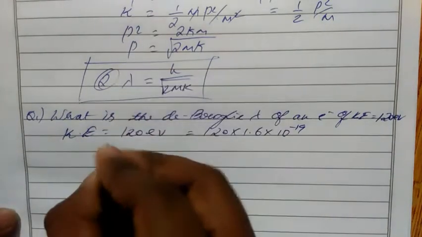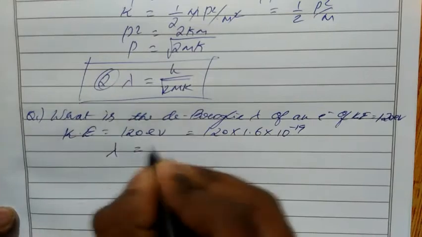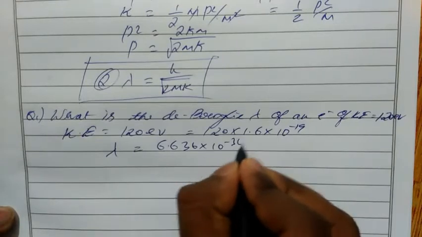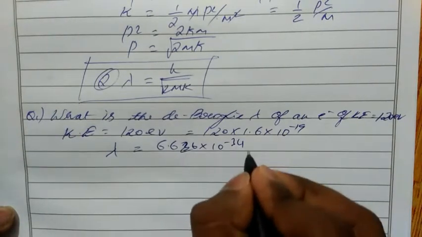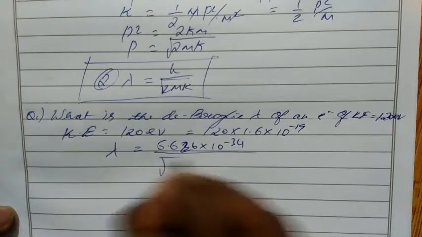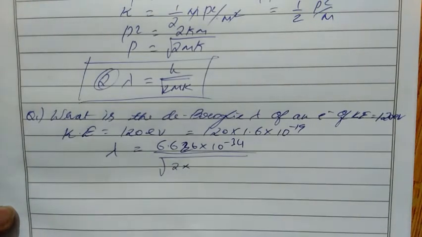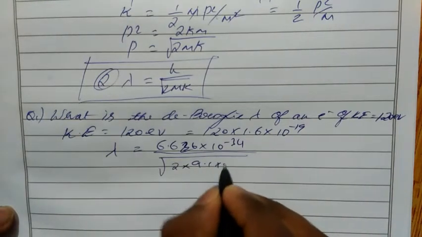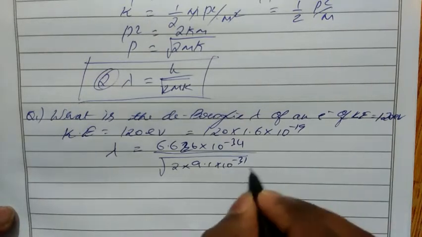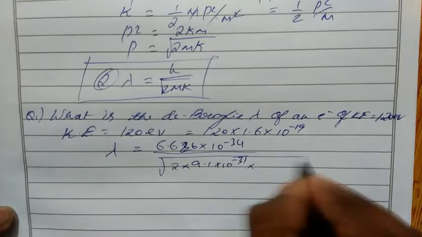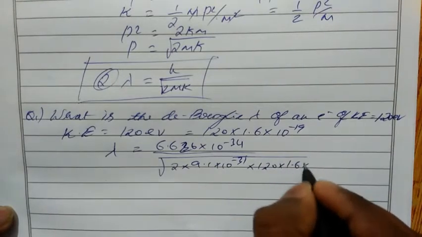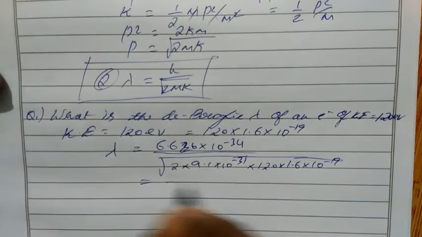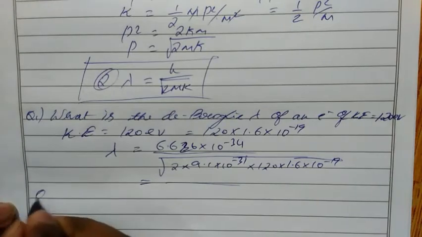Now substitute the value. We have to find lambda equal to h, we know 6.626 into 10 power minus 34, divided by root 2 into m. Here it is given electron, so mass of electron is 9.1 into 10 power minus 31. Then KE is 120 into 1.6 into 10 power minus 19. So if you solve this, we will get the value. Okay, now to the next problem.